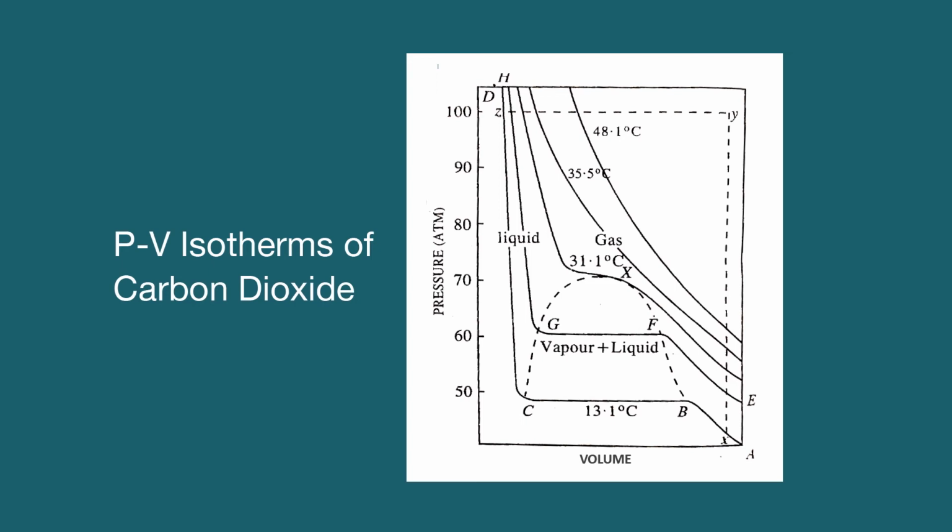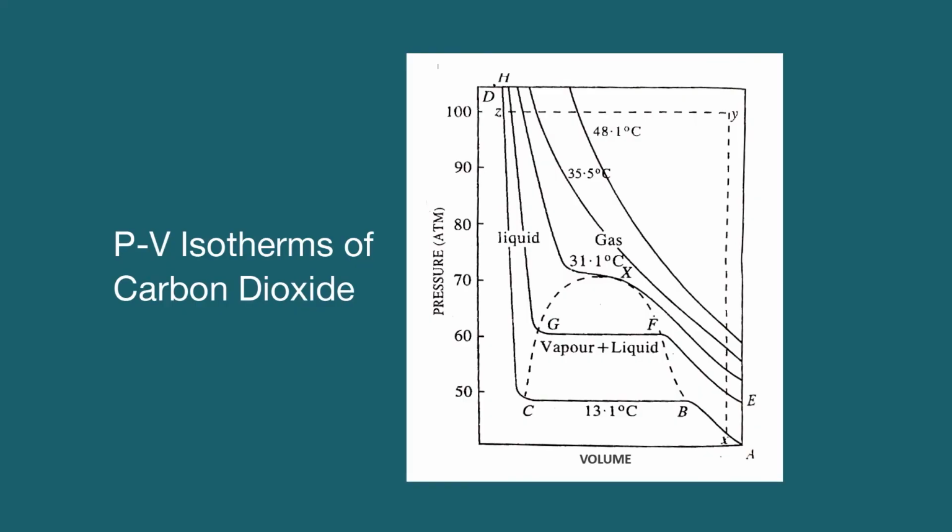atmosphere, liquefaction of the gas commences, and thereafter a rapid decrease in volume takes place at the same pressure as more and more of the gas is converted into liquid state. At C, the gas has become completely liquefied. Now, as the liquid is only slightly compressible, further increase of pressure produces only a very small decrease in volume. This is shown by a steep line CD, which is almost vertical.